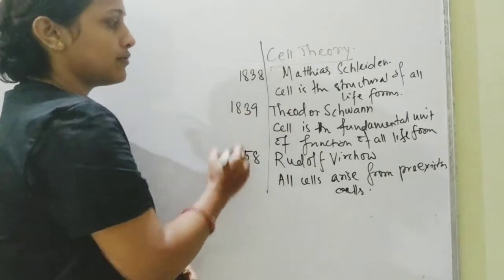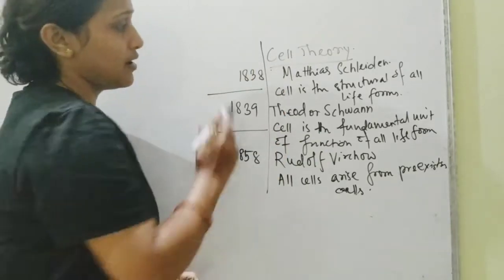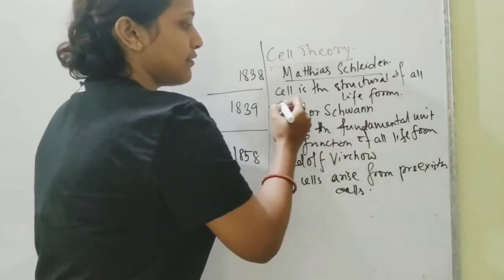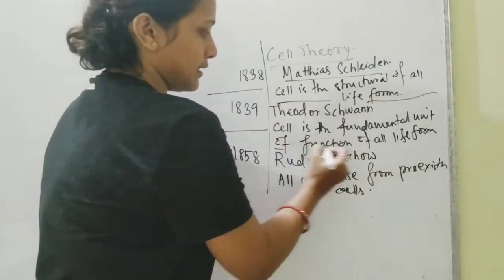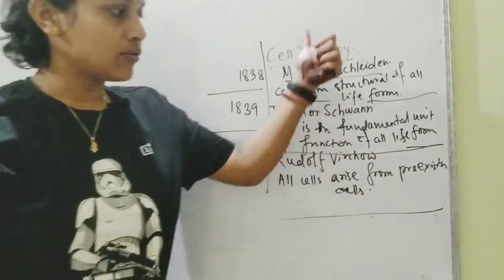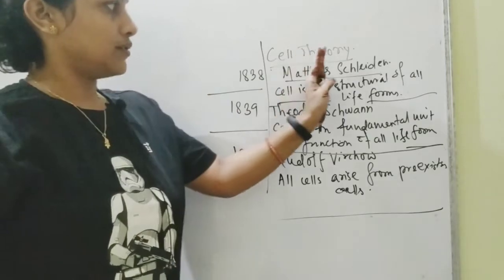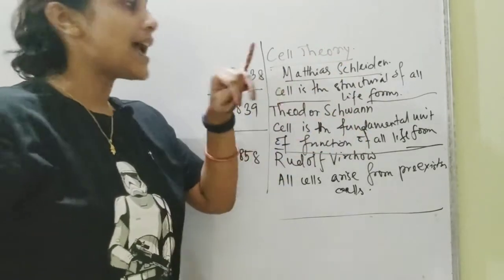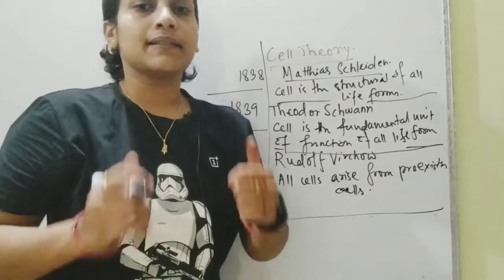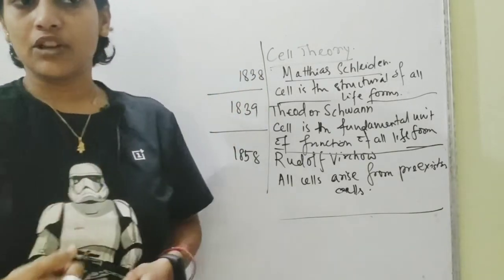So what is important over here? You have to keep it in mind, the year, which is important. Who said which proposition? This is how the whole thing goes. You have to keep in mind the year, the name of the scientist who gave the proposition, and what proposition exactly that particular scientist has given. Okay, so this was all about the cell theory.